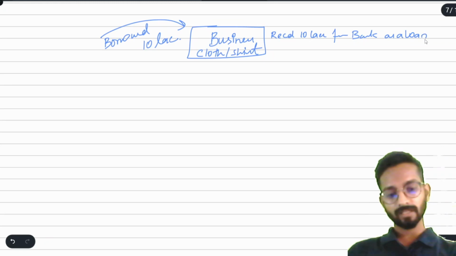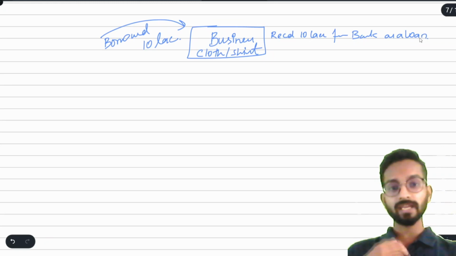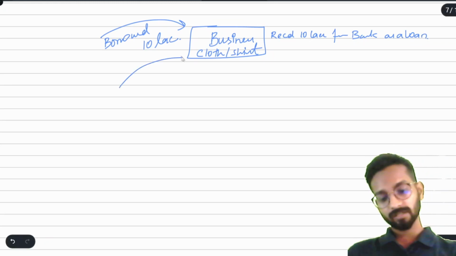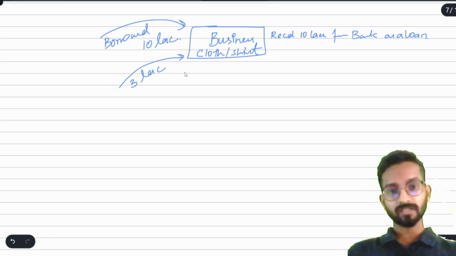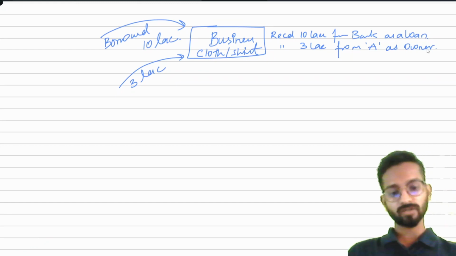And now suppose I invest my own money in this, say 3 lakh rupees. But think from the viewpoint of the business. The business will say received 3 lakh rupees from A, because A is the owner.